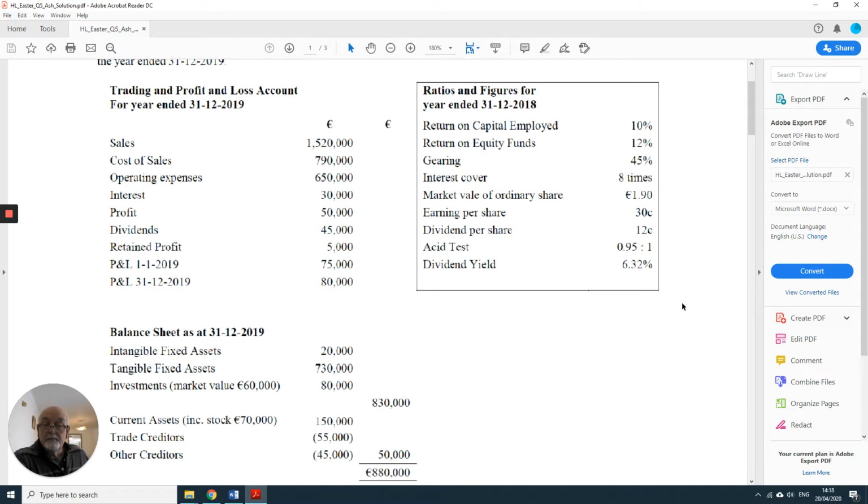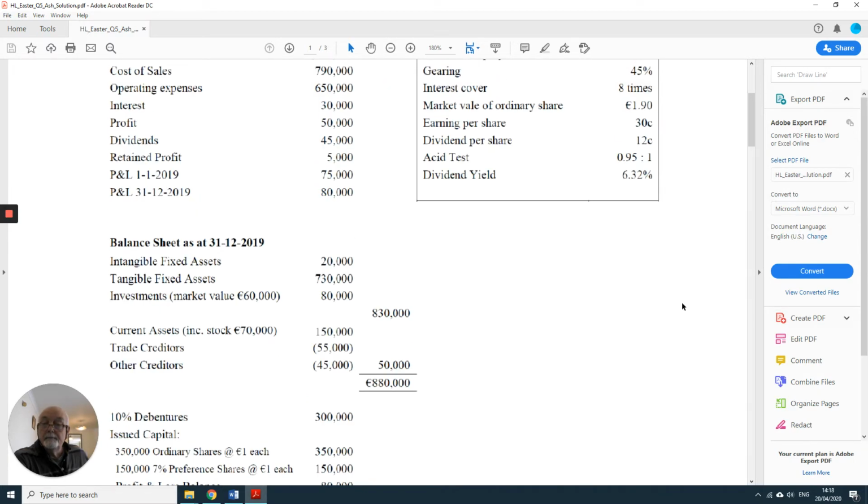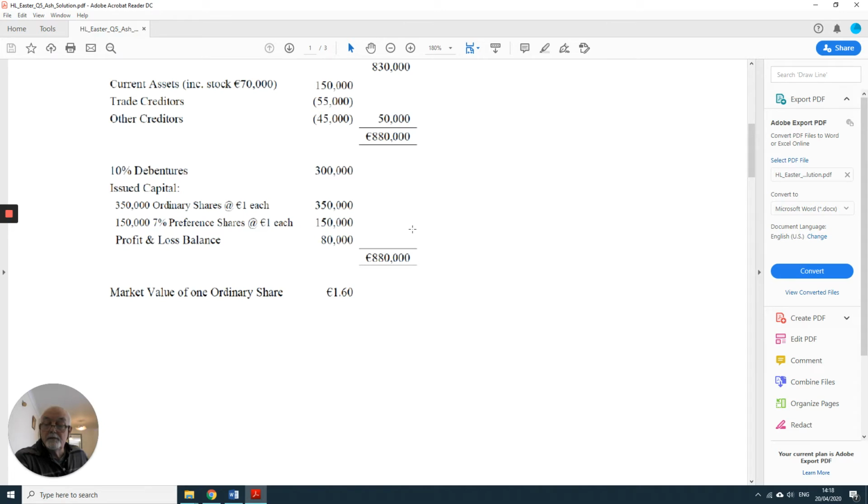We calculate then the dividend per ordinary share for this year, and we'll note a dividend of 45,000. That comprises both preference and ordinary. Checking out the balance sheet, we'll see that we have 7% preference shares on 150,000, so that the preference dividend would be 10,500, leaving 34,500 for the ordinary shareholders. Spreading that out over the 350,000 ordinary shares will give us a dividend per share of 9.857 cents or 9.86 cents.